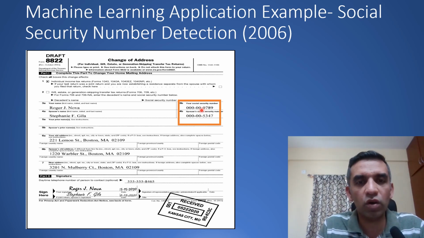So if you look at what improvement machine learning is bringing over here, currently at that time the process was manual. If there are 1000 documents, somebody has to go through these 1000 documents, identify these regions, and then mask them in the image editor, right? So how do you come up with the machine learning solution for this? The business need was, can you come up with a machine learning solution which could do this task?